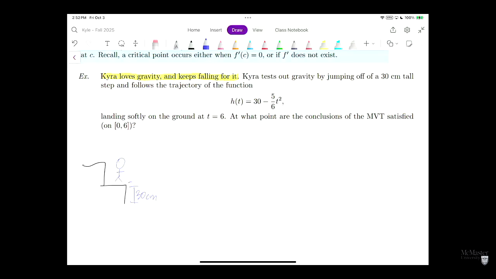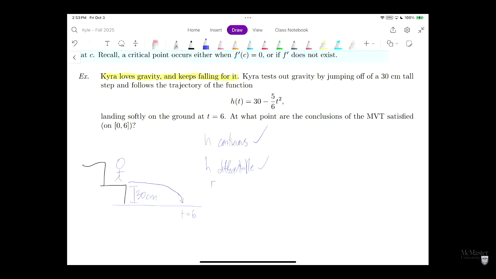And here is our jump, touching the ground at time t equals 6. Okay, so let's verify. First off, in our hypotheses for the mean value theorem, is h continuous? Yes, because a polynomial function, in particular a quadratic, is continuous. Also, h is differentiable. Why? For the same reason, a quadratic function is differentiable. In fact, polynomials are differentiable.